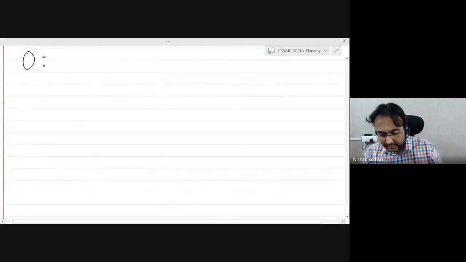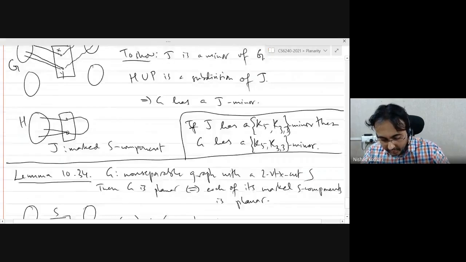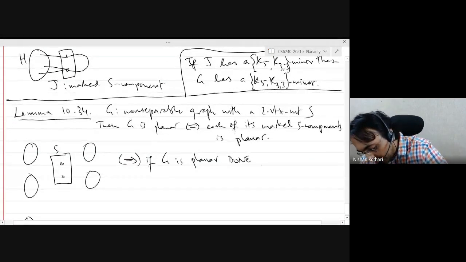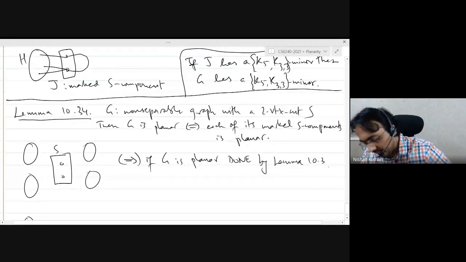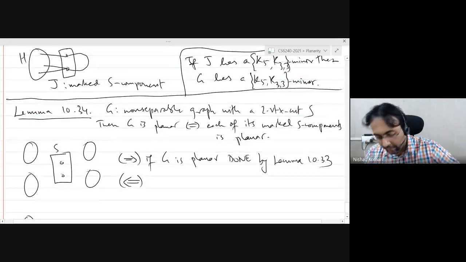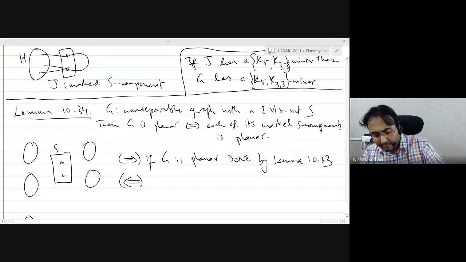That is something we discussed yesterday. So this direction is done by the previous lemma. So we just need to prove the other direction. If all the marked components are planar, then the whole graph is planar.